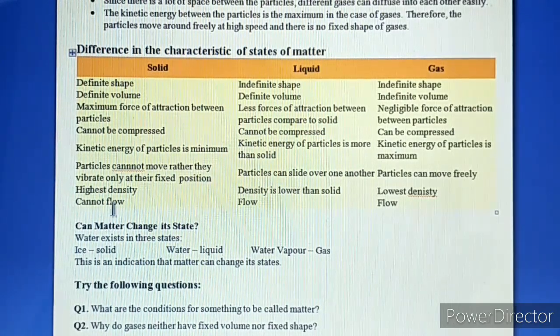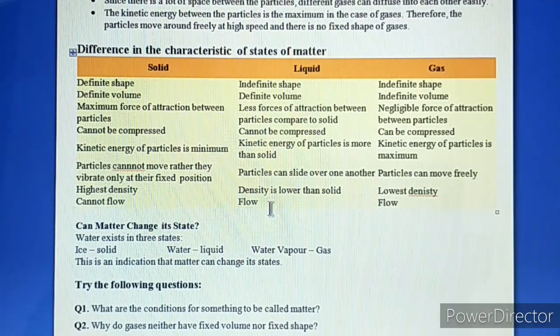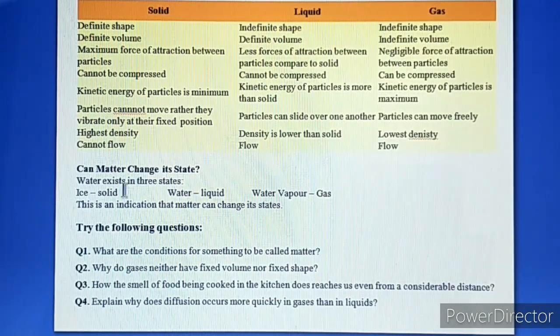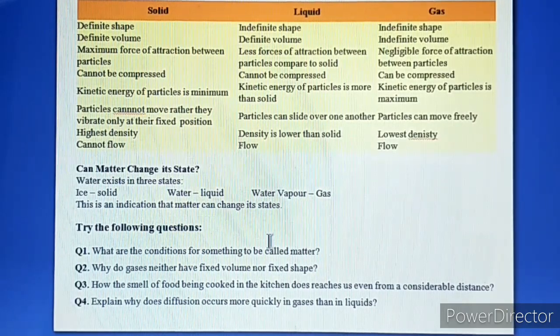Now solids cannot flow, liquids can flow, gases can flow. Now the question arises, can matter change its state? Yes, matter can change its state also. Now, as you know that water exists in three states. Water exists in the ice form, which is a solid. Water exists in water form, which is a liquid. Water exists in water vapor form, which is a gas. This is an indication that matter can change its states.